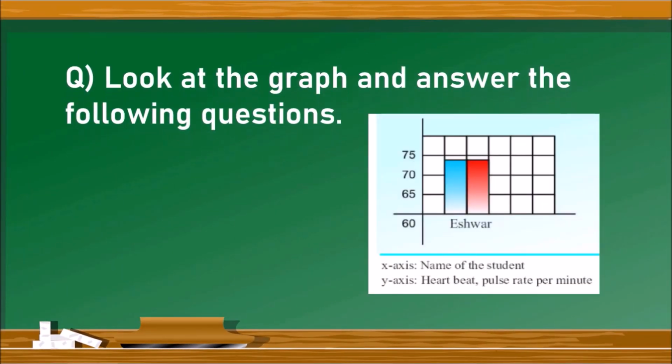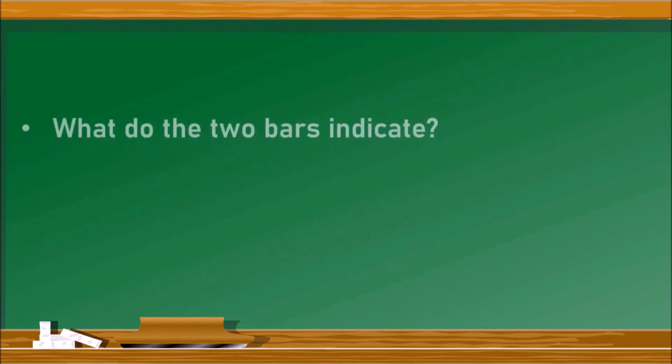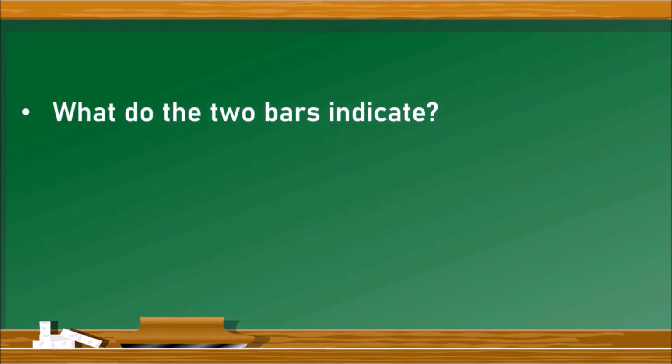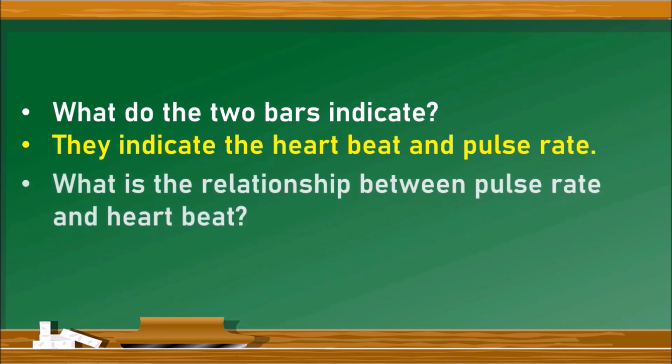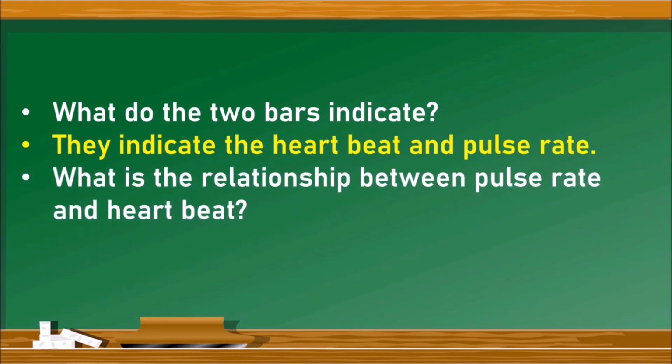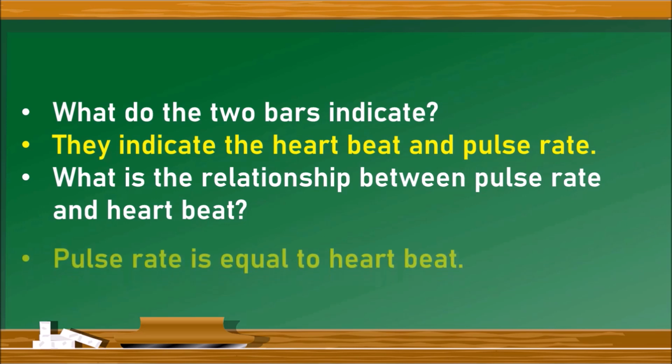Next question, look at the graph and answer the following questions. There is a graph given here in which the x-axis contains the names of the students, and the y-axis contains heartbeat and pulse rate per minute. There are two bars, blue color and red color. Let us see the questions. What do the two bars indicate? They indicate the heartbeat and pulse rate. The next question is, what is the relationship between pulse rate and heartbeat? Pulse rate is equal to the heartbeat.